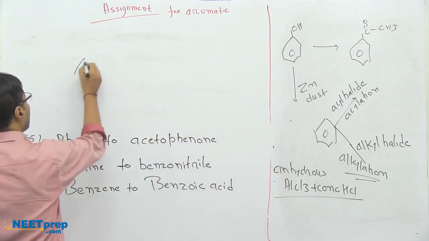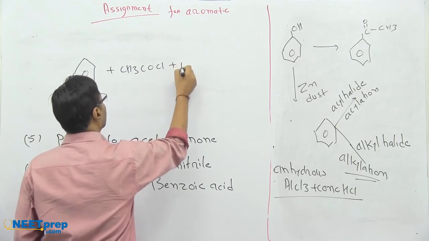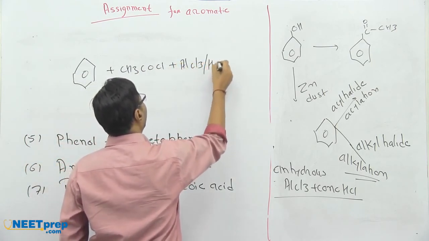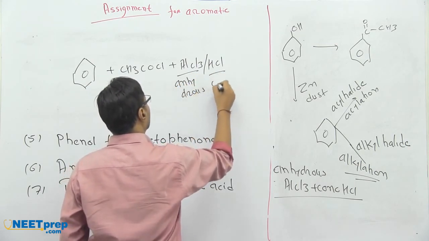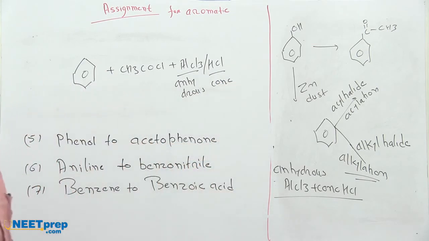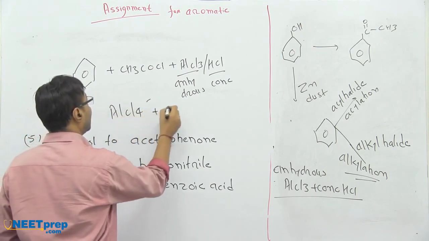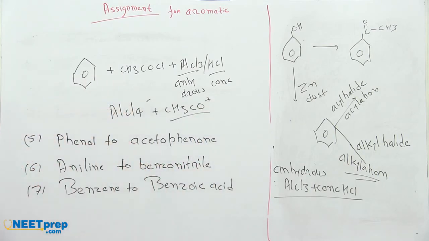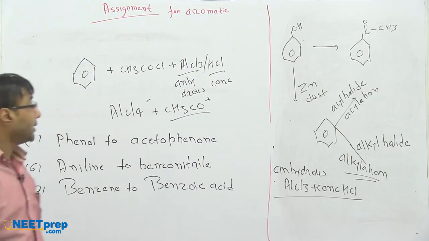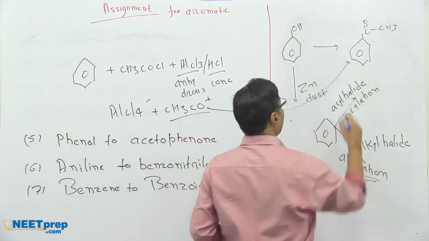So what is happening? This benzene plus CH3COCl plus AlCl3 with HCl. This one should be anhydrous, and this one should be concentrated. So finally, it will be AlCl4 negative plus CH3CO positive. And this electrophile is going to attack the center. As a result, we will get this compound.